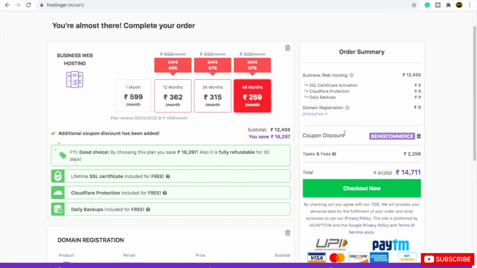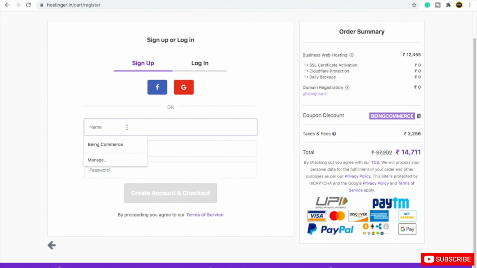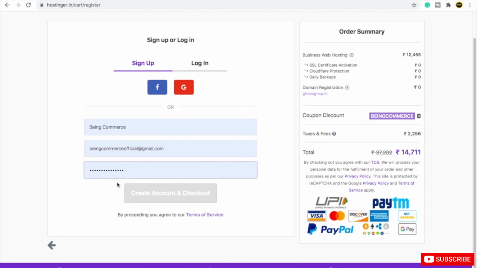After you do this, just click on checkout. Then it will ask you to sign up, so you can put your name, email and password. After you do that, just click on create account and checkout. So for example, I will put Bing Commerce, the password is this, then just click on create account and checkout.